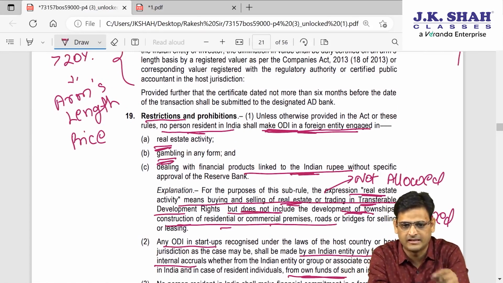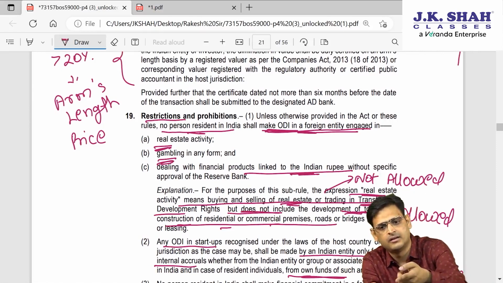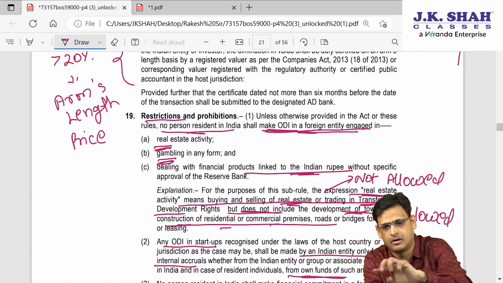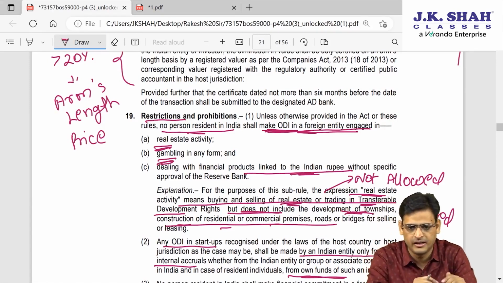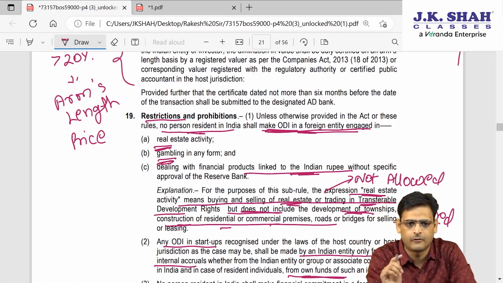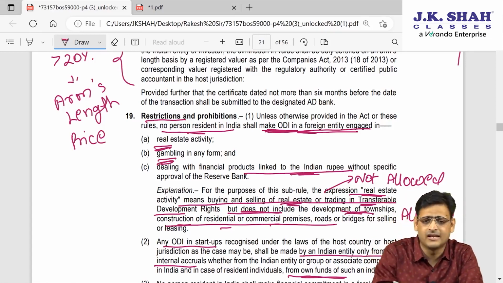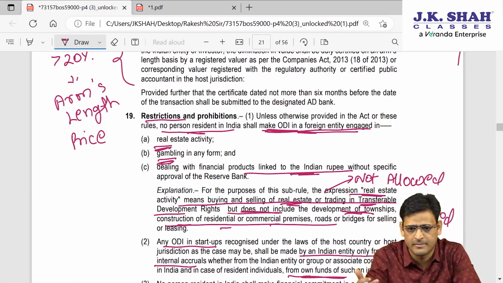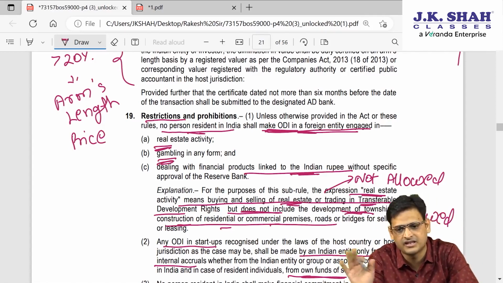So two foreign entities there. One is engaged in trading in TDR. The Indian entity cannot make investment there. Another is engaged in development of township or construction of buildings, etc. So the Indian entity can make an investment in that foreign entity. Gambling, obviously the government does not want to promote that. So you cannot make ODI if that foreign entity is engaged in gambling.